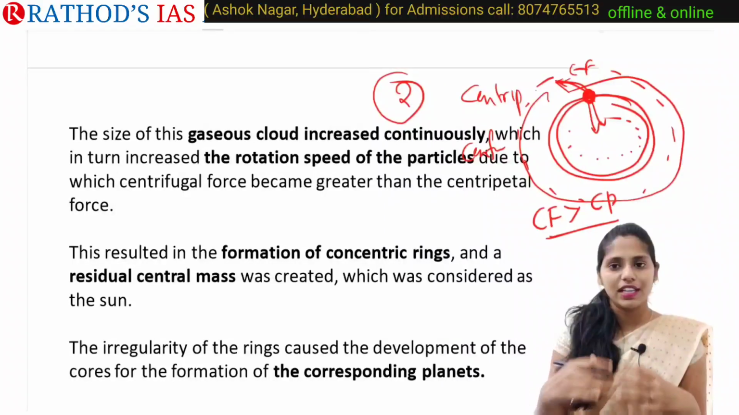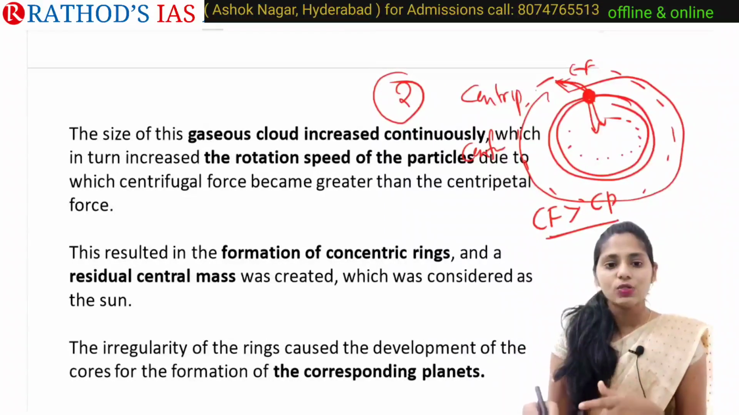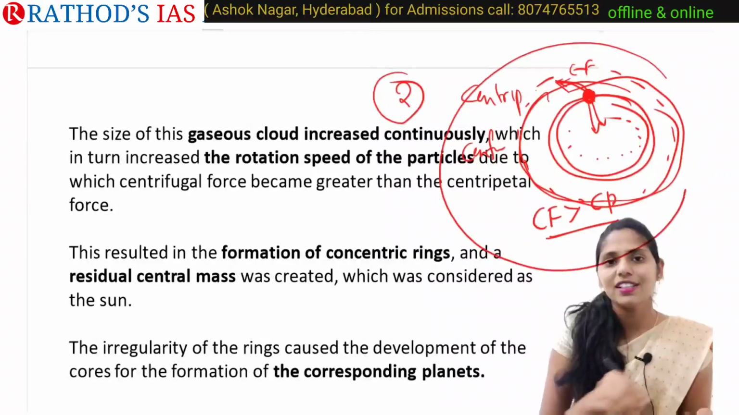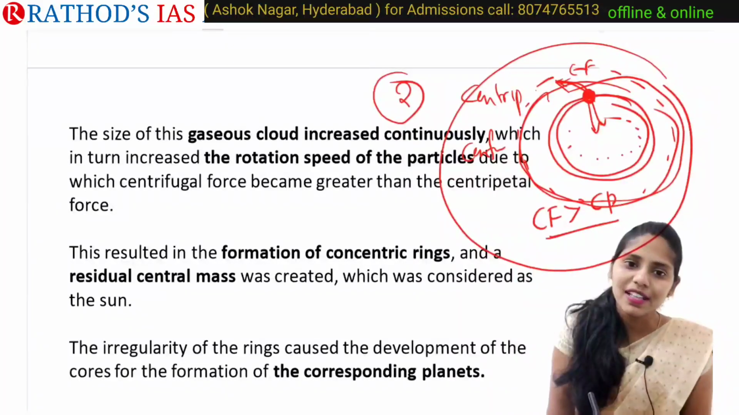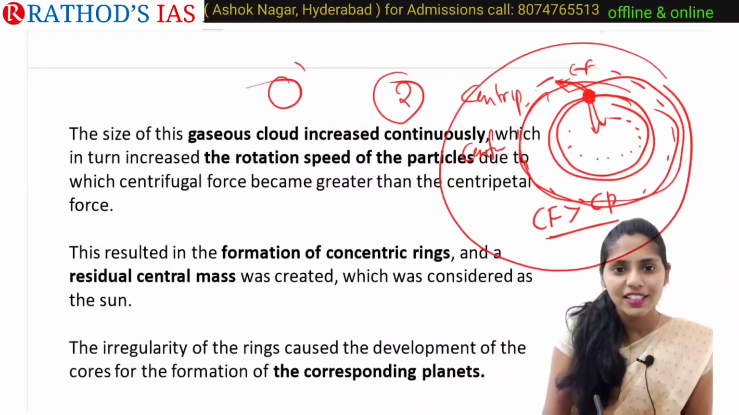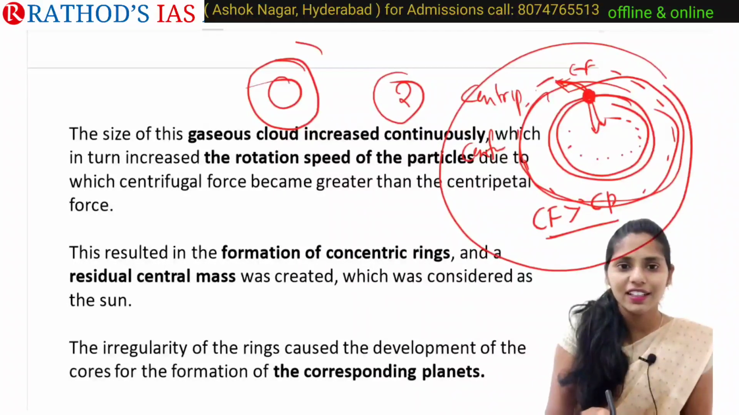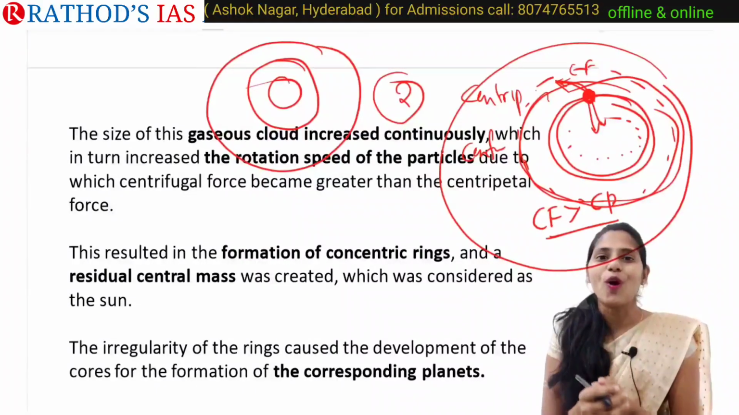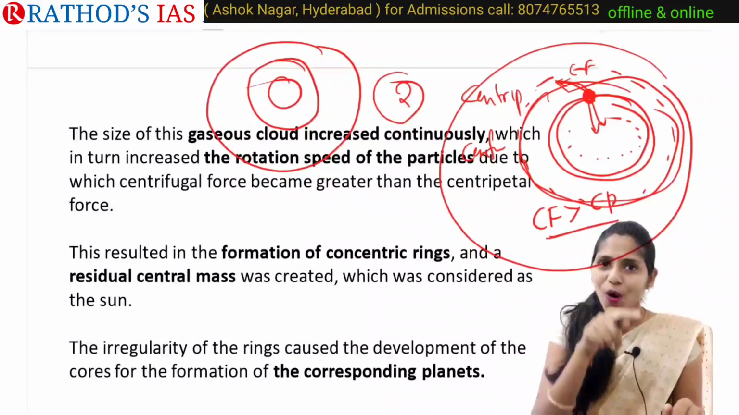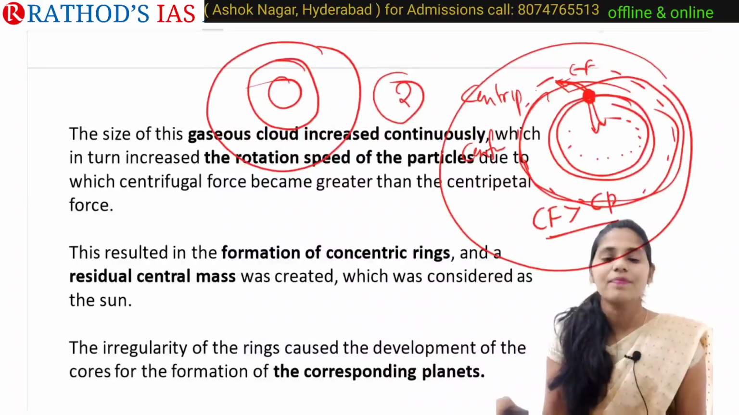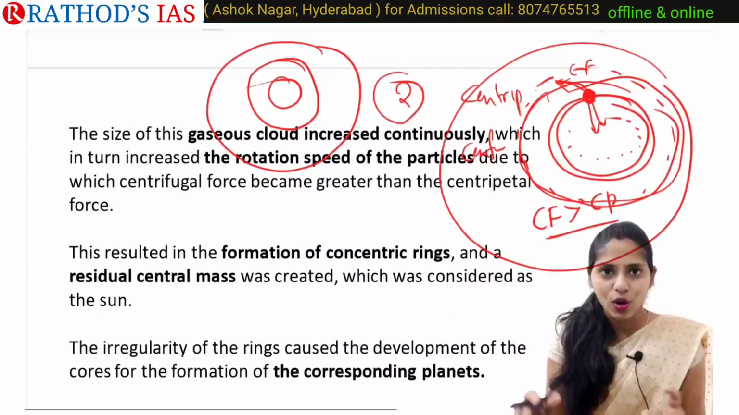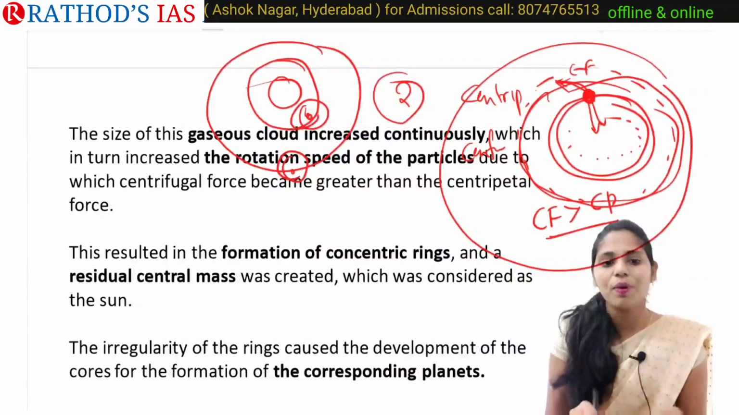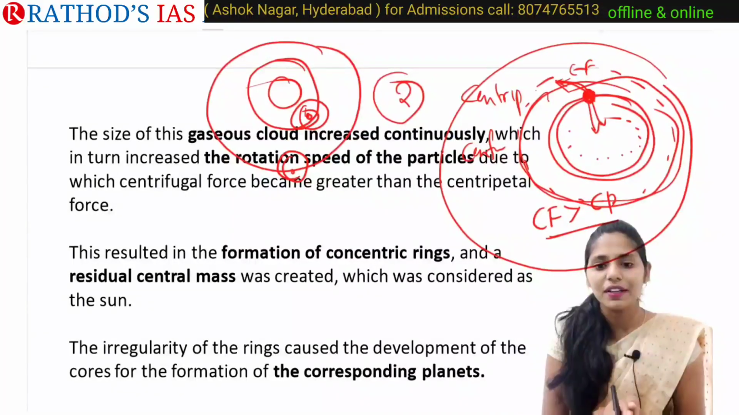Because of this expansion, and as we know, these forces lead to the formation of rings. For example, the size of the nebula is like this, and there is an increase in size like this. Because of this, concentric circles or concentric rings are mainly formed. Whenever these concentric circles form, that also leads to the formation of mass. So residual mass will be created.